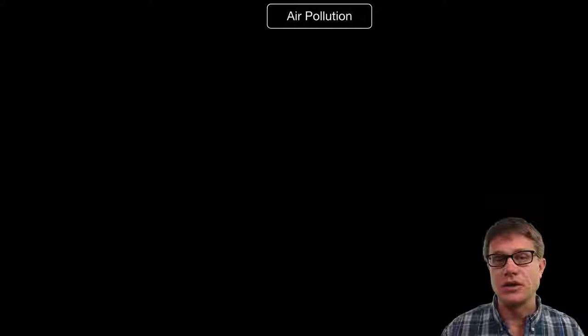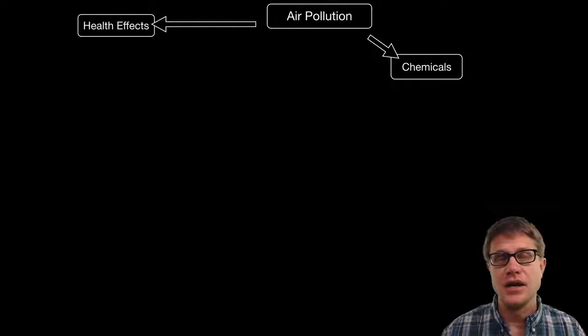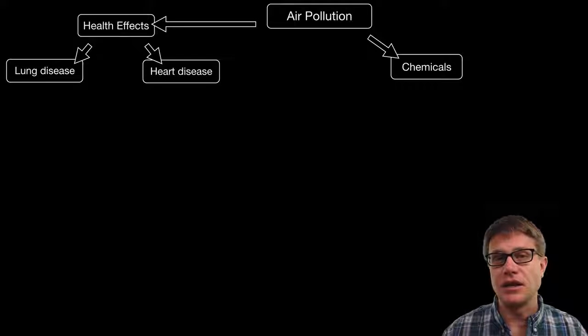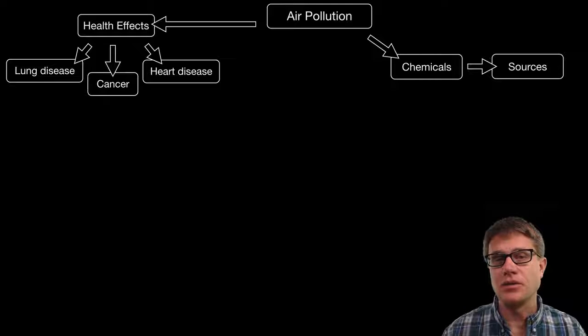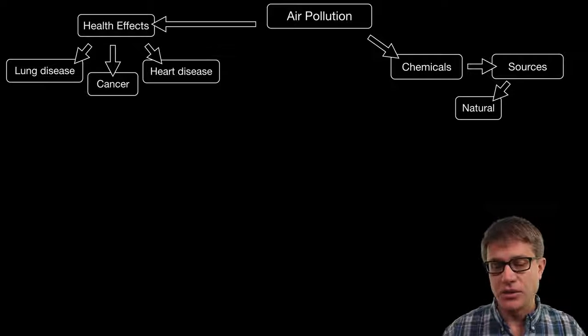And so what is air pollution? It's not only chemicals in the atmosphere, but chemicals that have bad health effects. And since we're breathing it in, it's going to affect our lungs, our heart, and can lead to increased cancer risks. Where are these chemicals coming from? Well, they can be produced naturally. And so we have forest fires and volcanoes that can produce these pollutants.